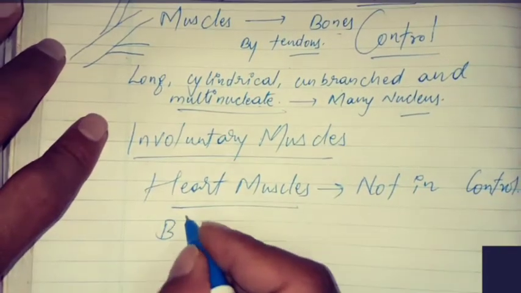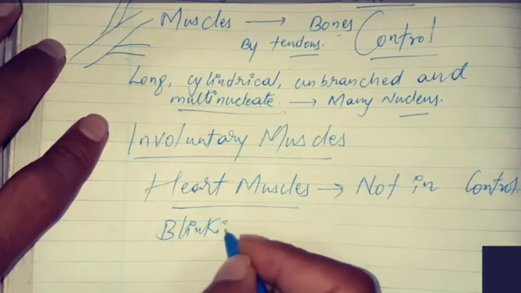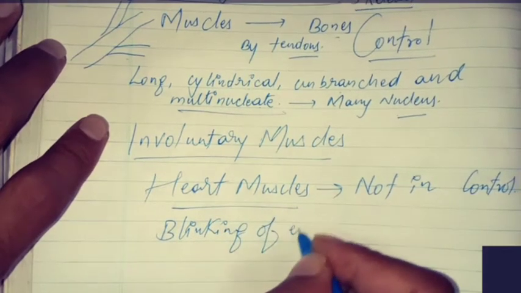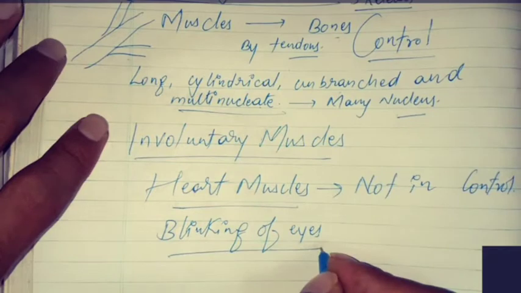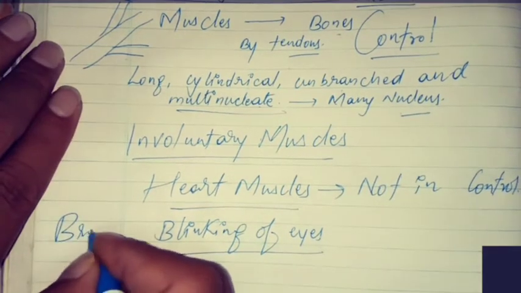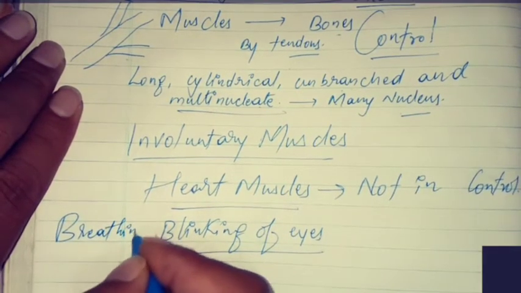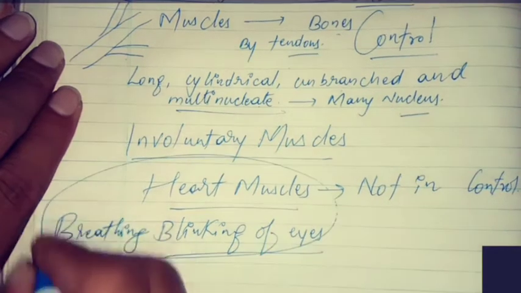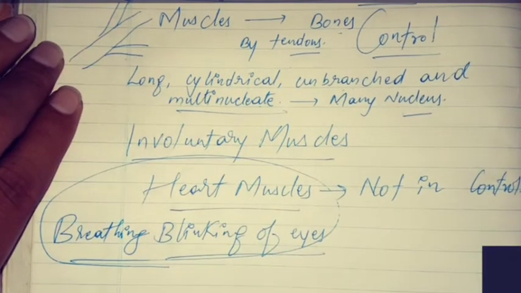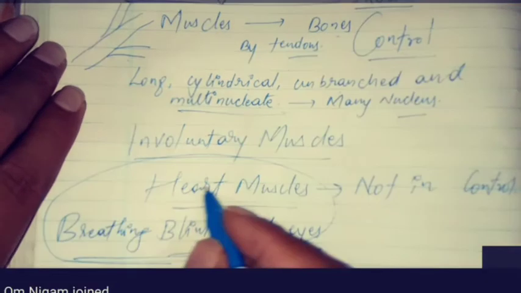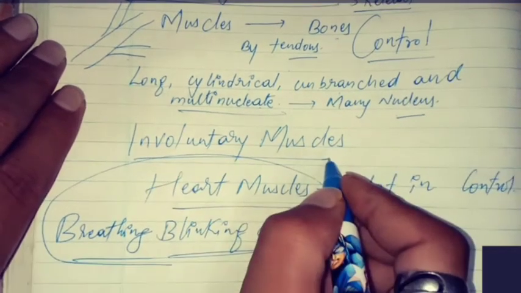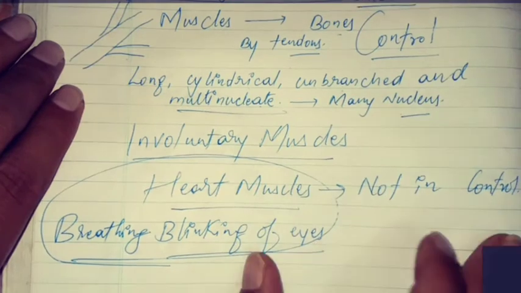Can we control the blinking of eyes? No, we cannot. Can we control our breathing rate? No. So these all are involuntary movements or involuntary actions, and we do not have any control over them.